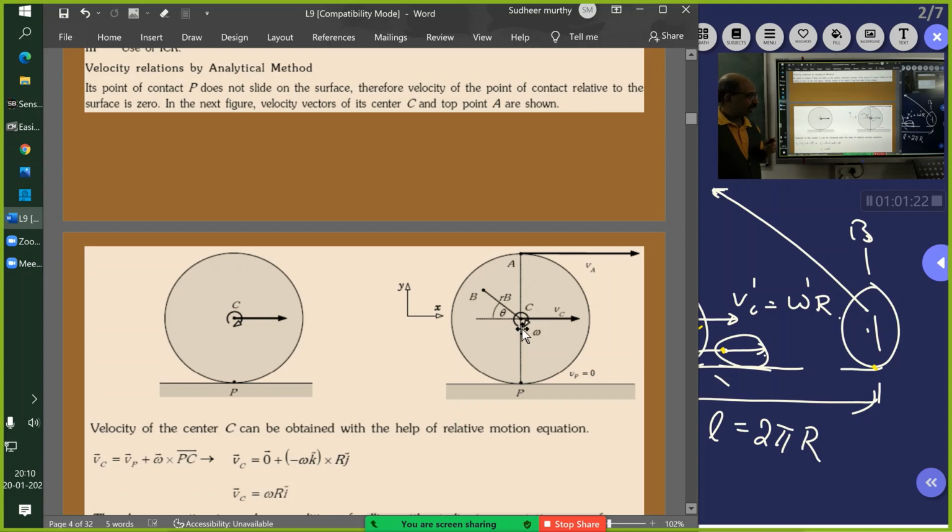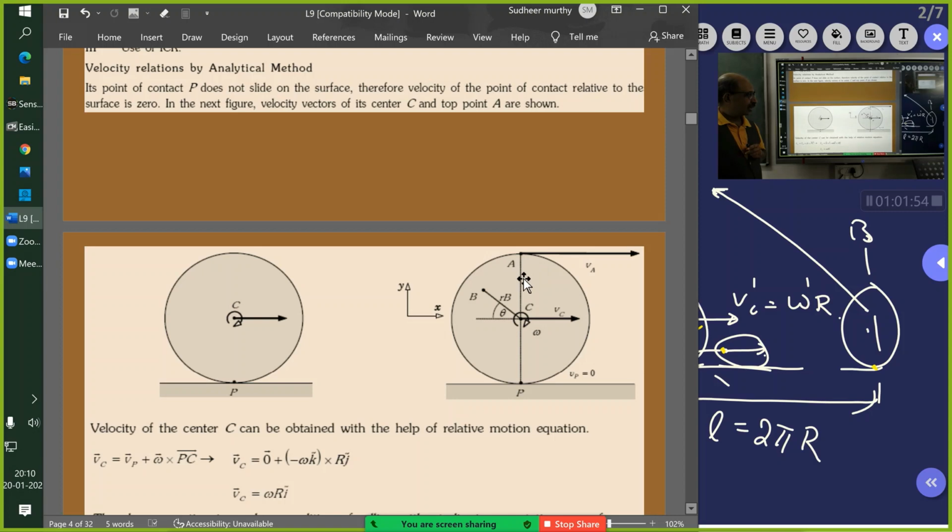Absolute velocity of A with respect to C will only be omega R. With respect to C means you have stopped C and you are observing it. With respect to C it is omega R, with respect to P it is 2 omega R. I suppose you got it.